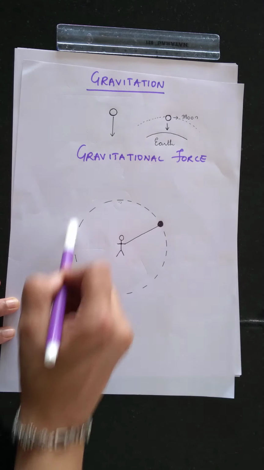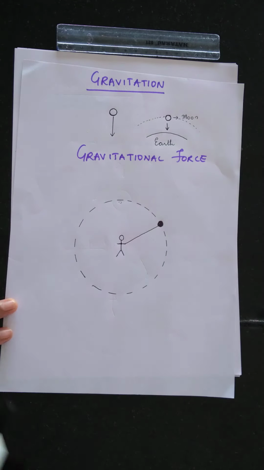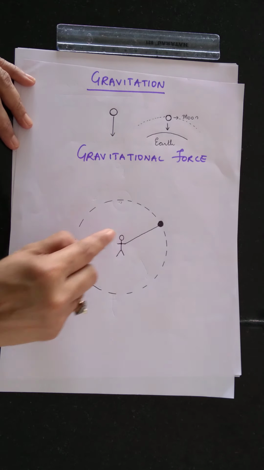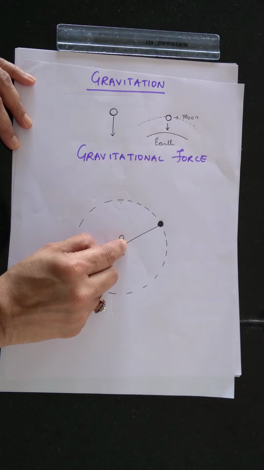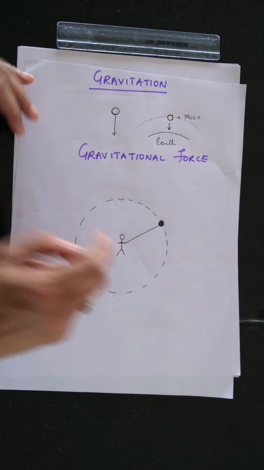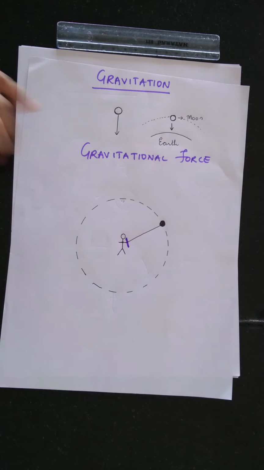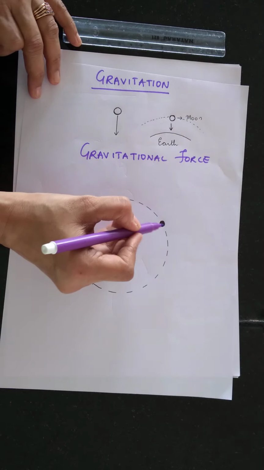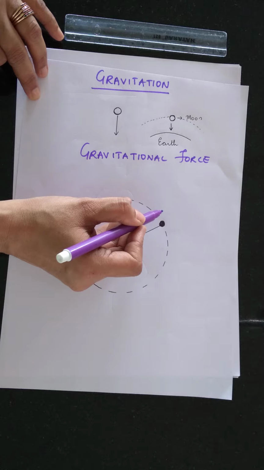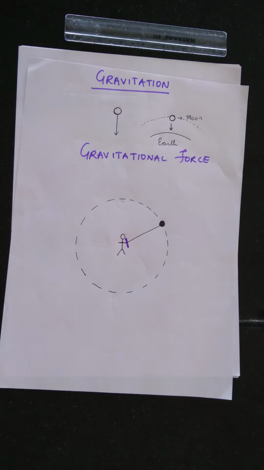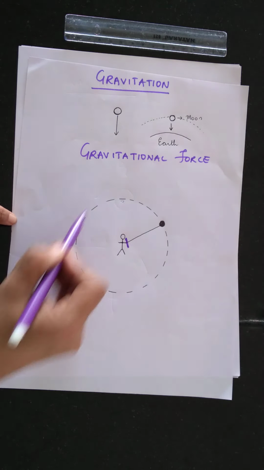Now for the string to move along a circular path, we all know that the force acting is at the center here. If this string is just cut off, if the boy releases this string, then this particular object, the stone, will be flung straight this side along the tangent to this circular path.